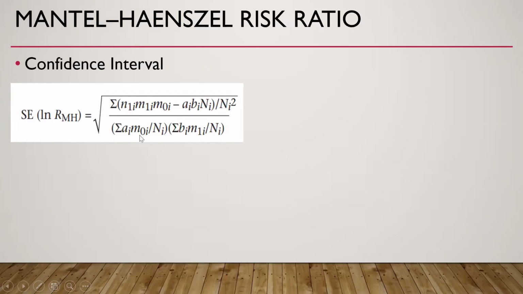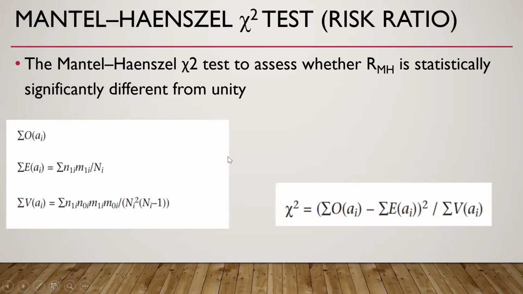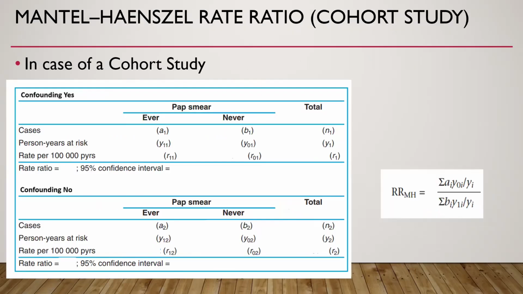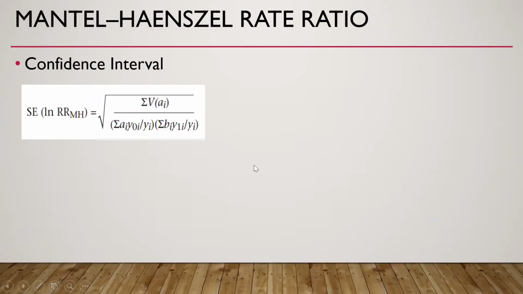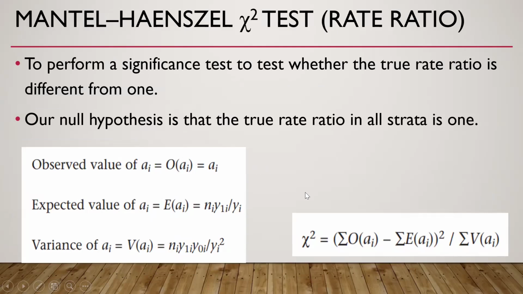This is for calculation of the confidence interval of the risk ratio, and this is for calculation of the chi-square test for the risk ratio. This is another situation of a cohort study where we calculate the rate ratio. This is the formula for the adjusted rate ratio. This is for the confidence interval, and this is for the chi-square test.